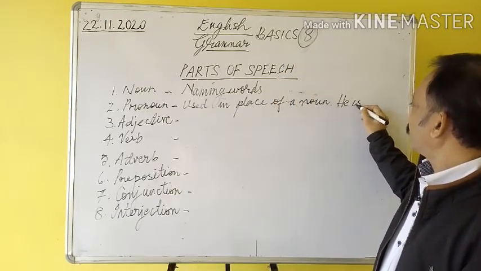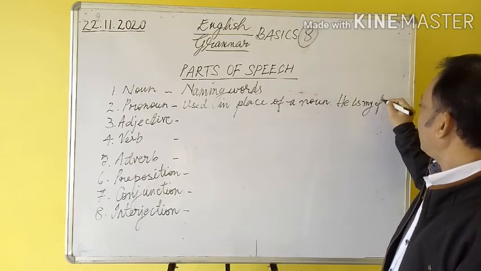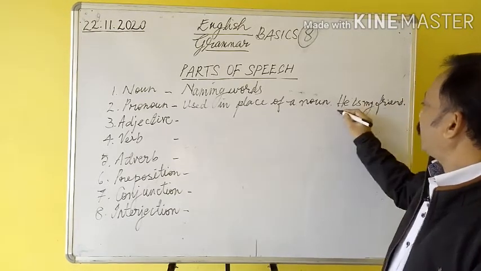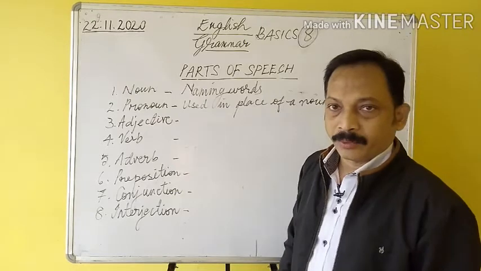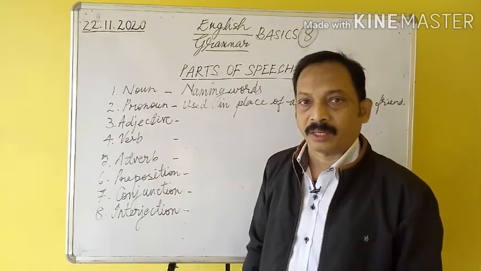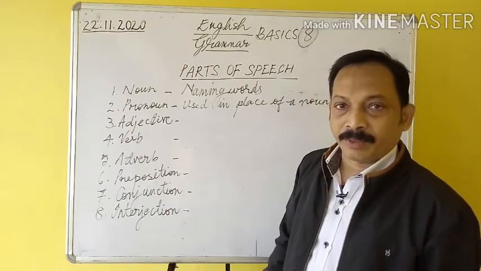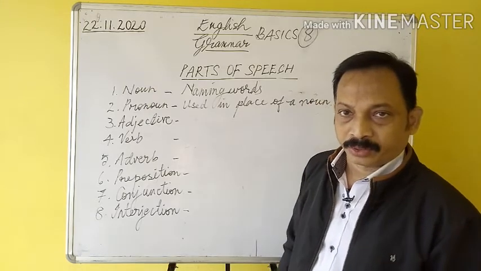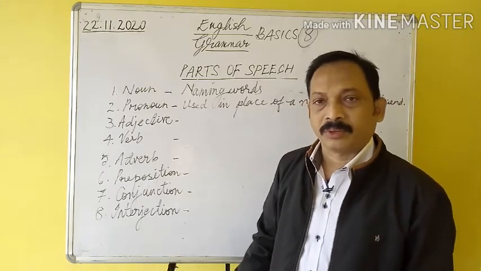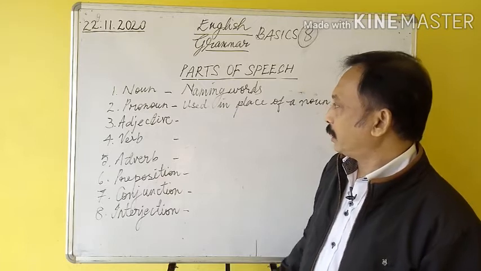He is my friend. Here, he is the pronoun. I, we, you, he, she, it, they. I, my, me, mine, myself, we, ours, ourselves, you, your, yours, yourself. All these are pronouns. Okay?